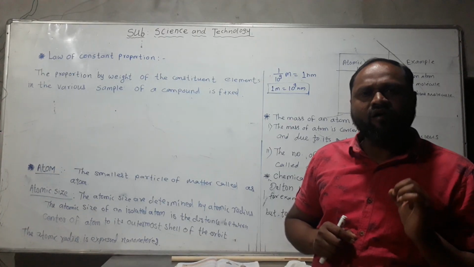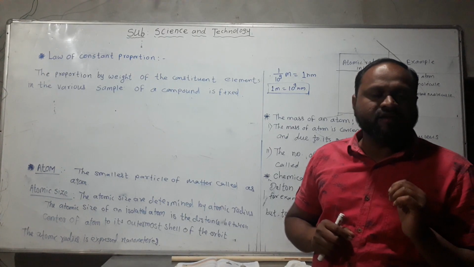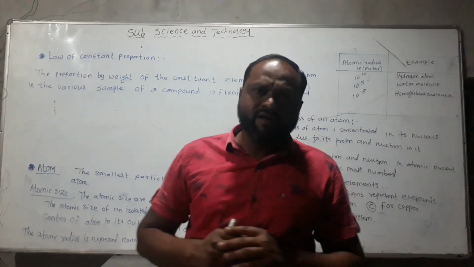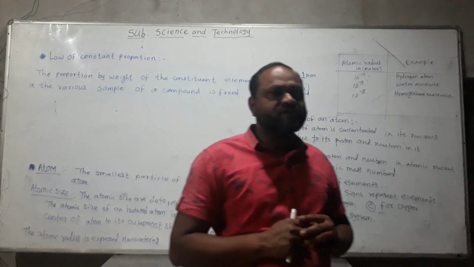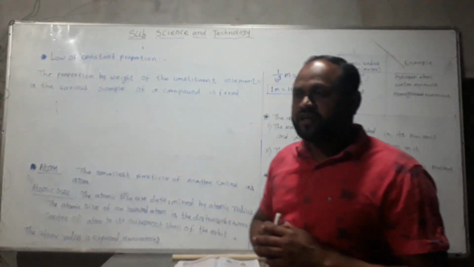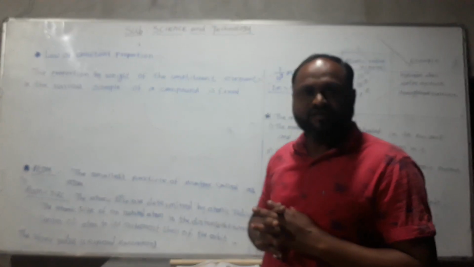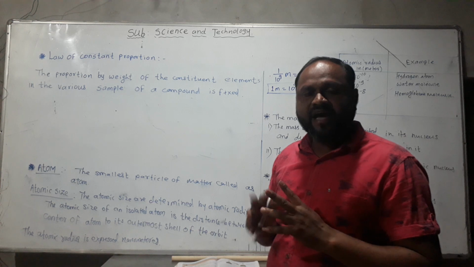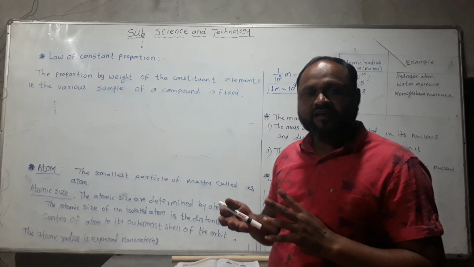Law of conservation of matter means that in a chemical combination, before and after the reaction, the weight of the reactant atoms is the same as the weight of the product atoms.